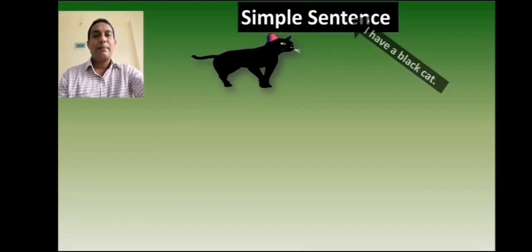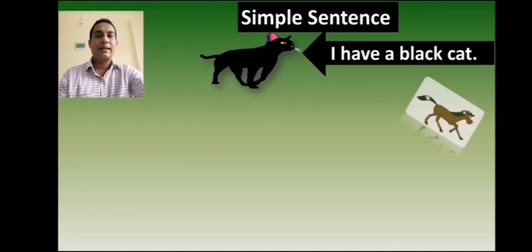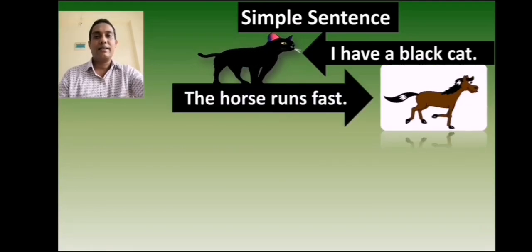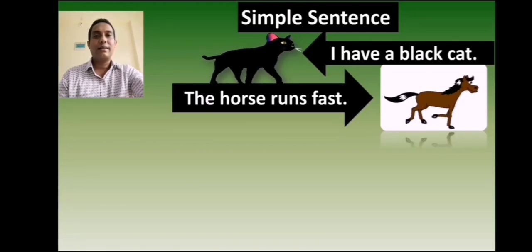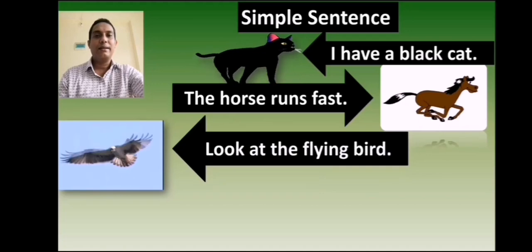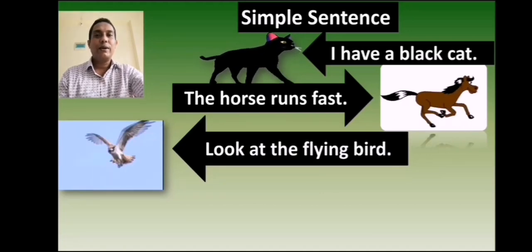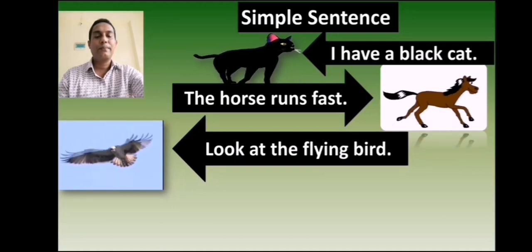I have a black cat. In this sentence, I is a subject and have is a finite verb. Just like the horse runs fast. Here, the horse is a subject and runs is a finite verb. Look at the flying bird. In this sentence, look is a finite verb. The subject is implied here.